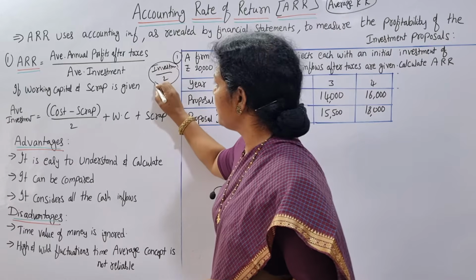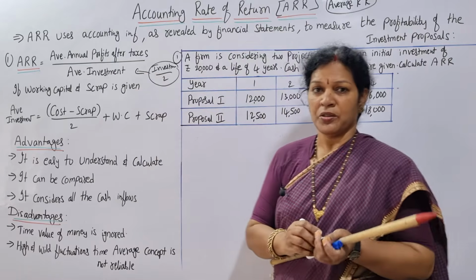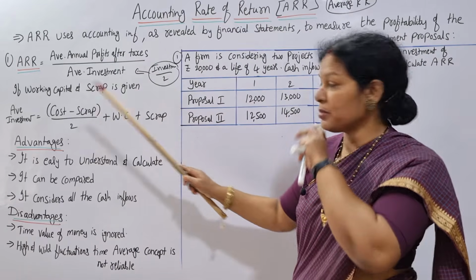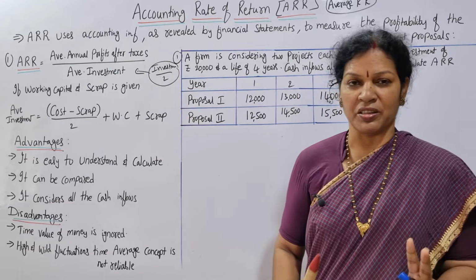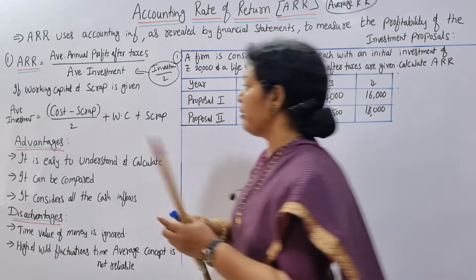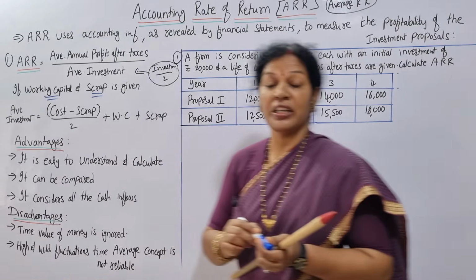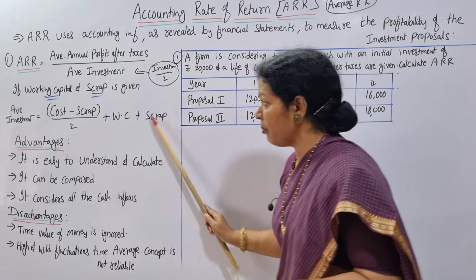This is enough to calculate the average investment. Are you getting it? To calculate the average investment, dividing by 2 is enough. If working capital and scrap are given, then the formula will be different.